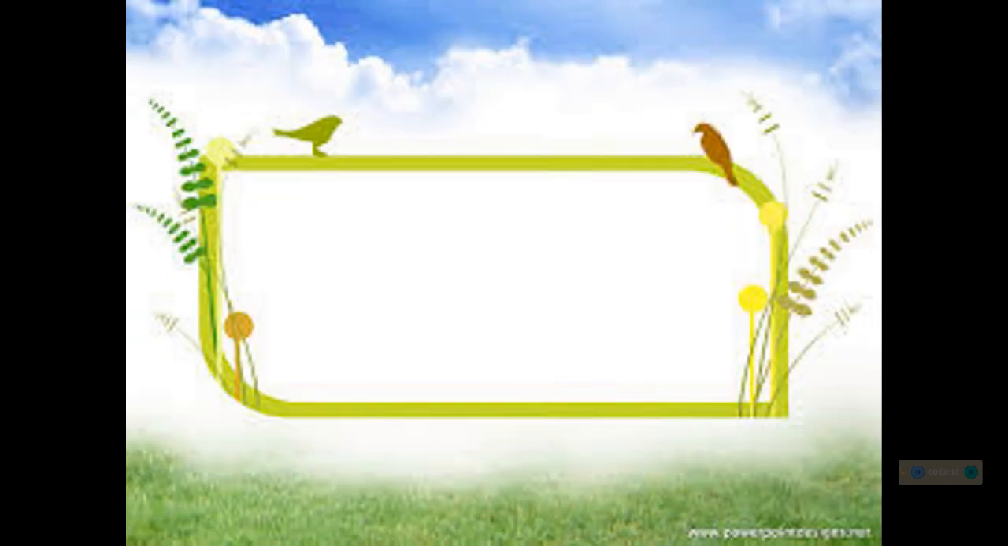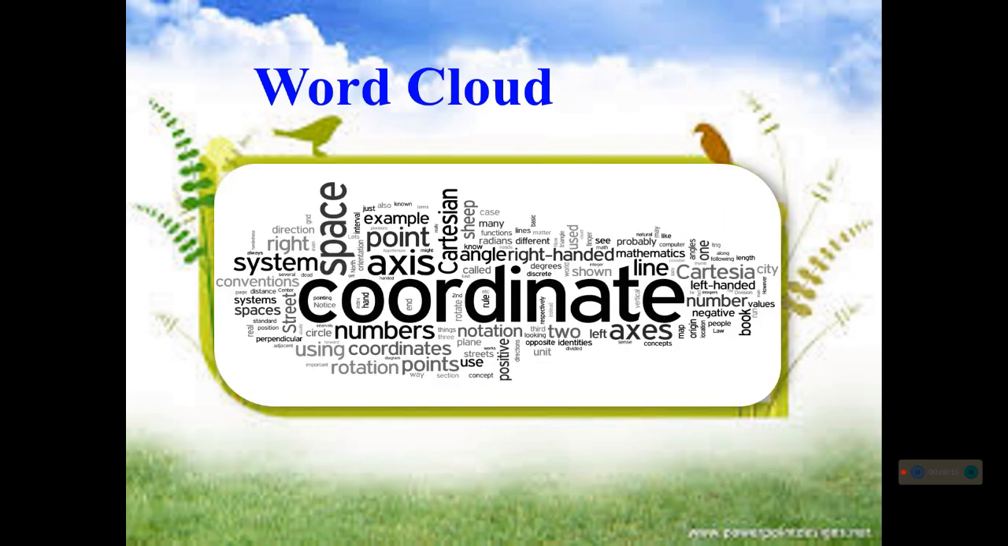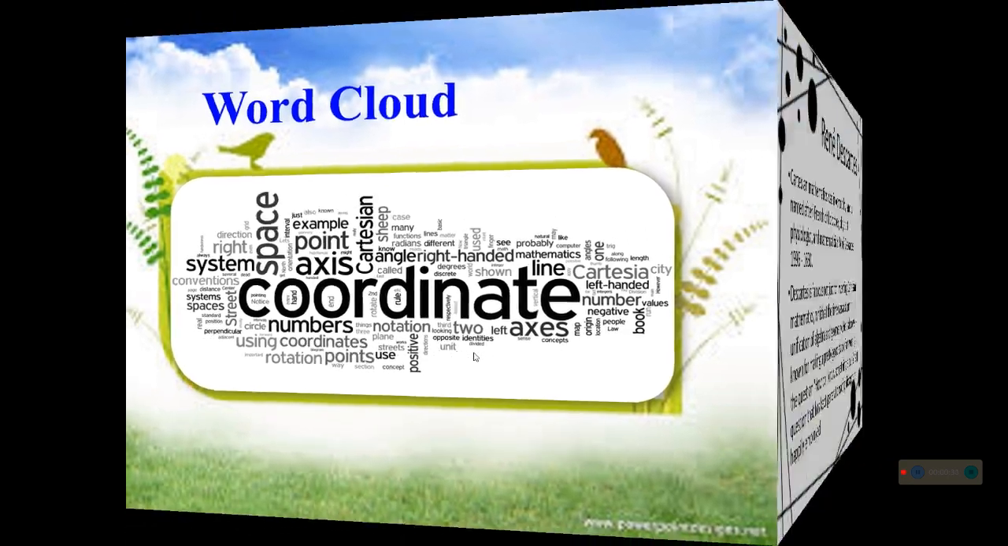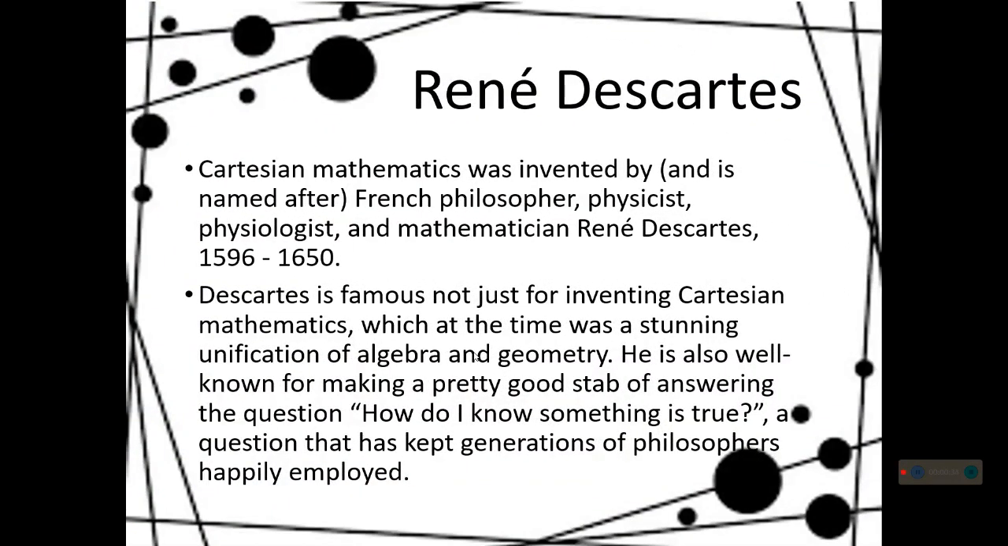Okay, so here is the word cloud. Here are the words that you will encounter during this chapter. As you have seen, we have the coordinate numbers, rotation, points. So how are we going to determine these words? Let's proceed with René Descartes.